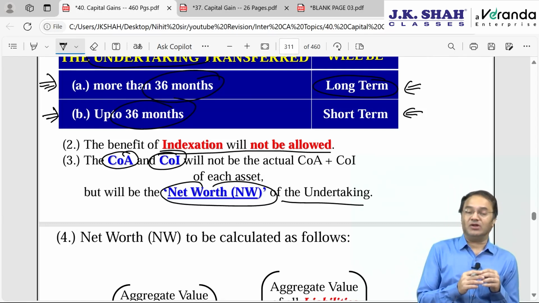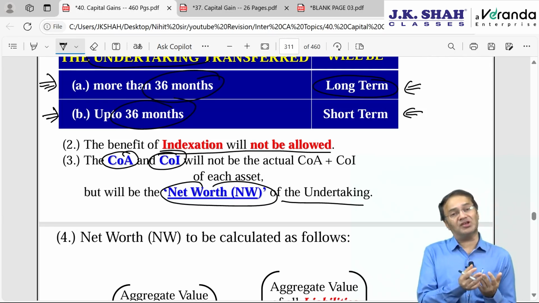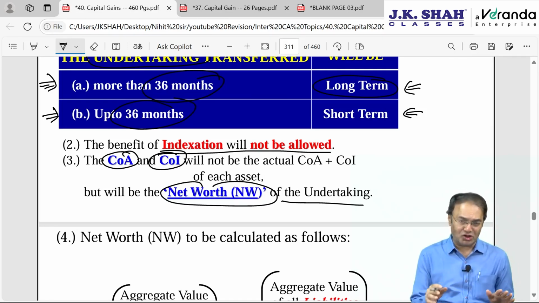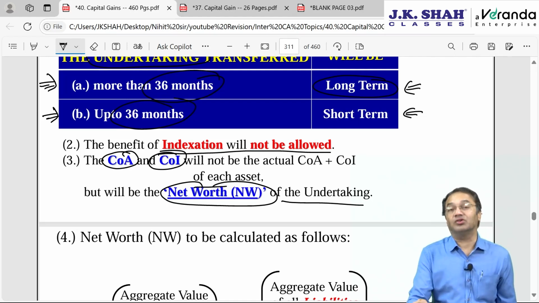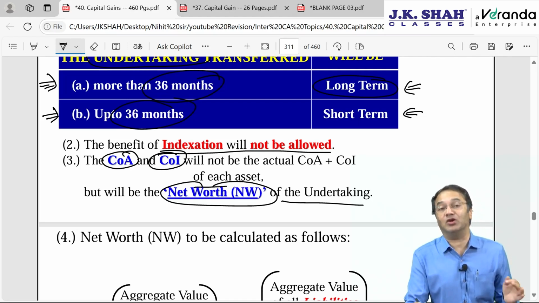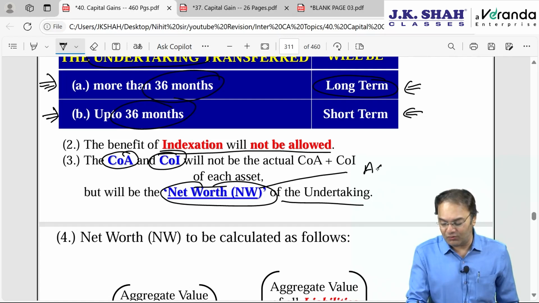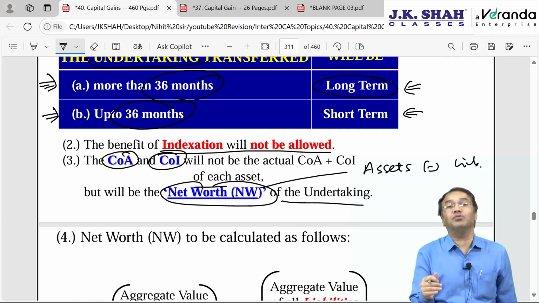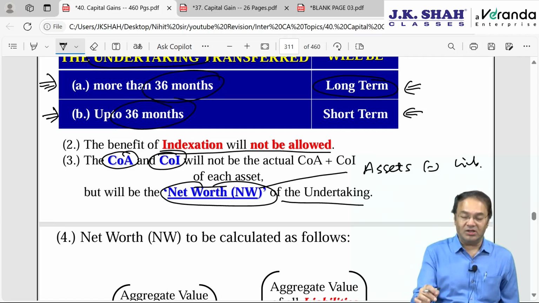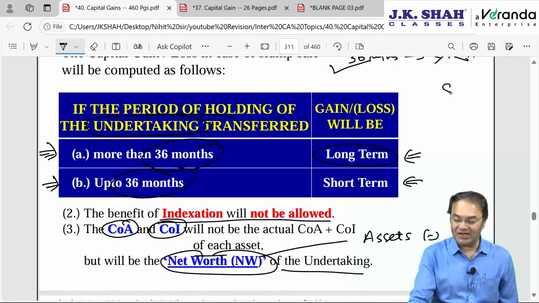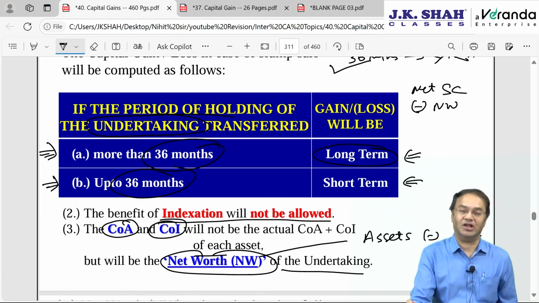Meaning thereby, net worth will comprise of some depreciable assets, some non-depreciable assets. Indexation not allowed, but how to compute net worth? So that will depend upon which asset you are calculating the value for. Of course, net worth would mean the standard definition, assets minus liability. But how to compute the value of assets, how to compute the value of liability, that we are going to discuss. So in this entire concept, it will be sale consideration, net sale consideration, that is after transfer expense, minus net worth of the undertaking. Technically only two lines it gets over in.